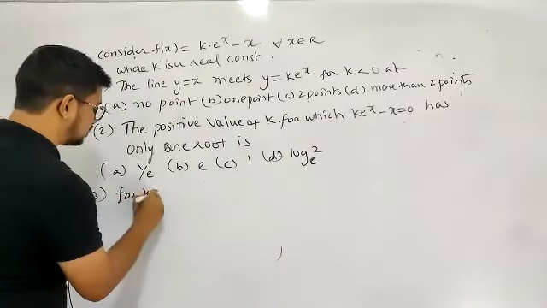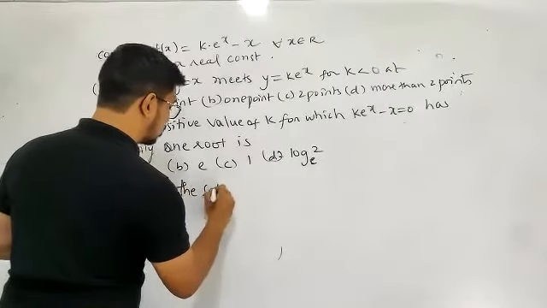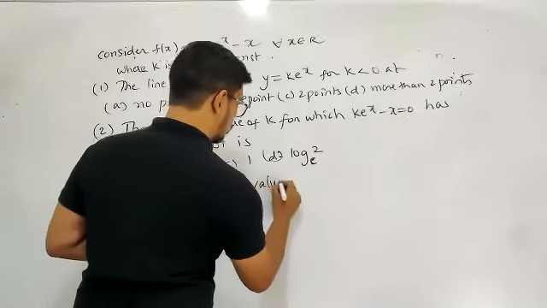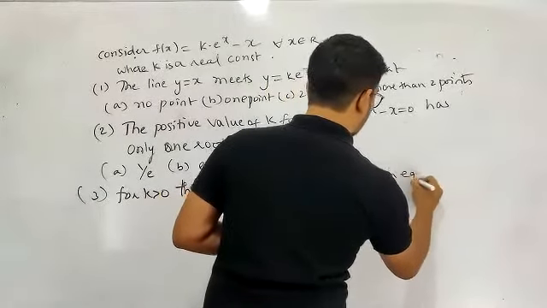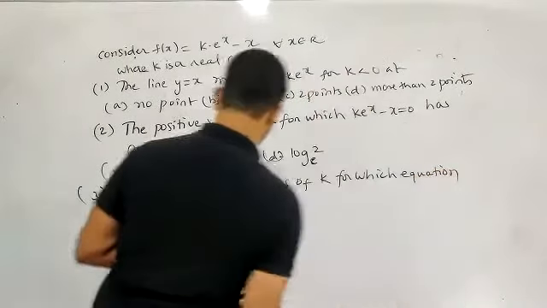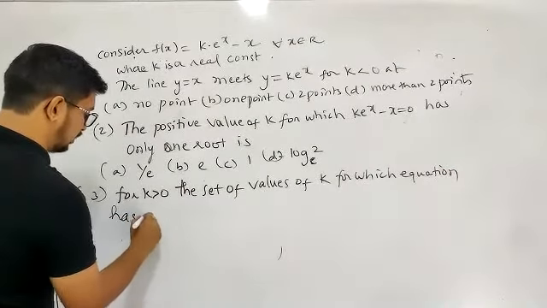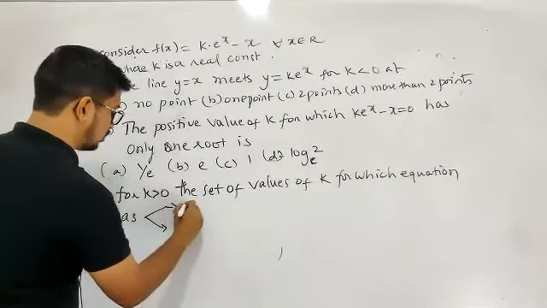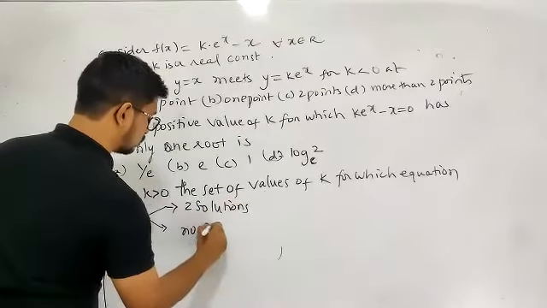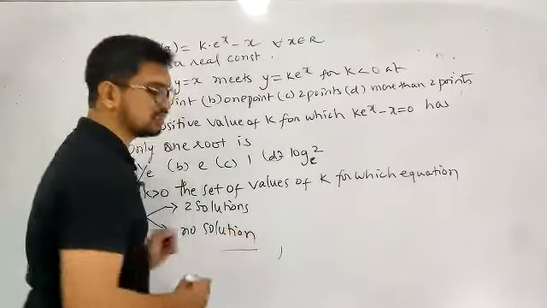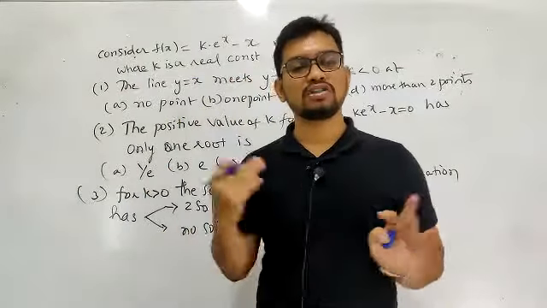For k greater than 0, the set of values of k for which the equation has two solutions, no solution. I'm discussing all the cases regarding this problem. I will discuss every case of this problem because it will be very good conceptual learning.